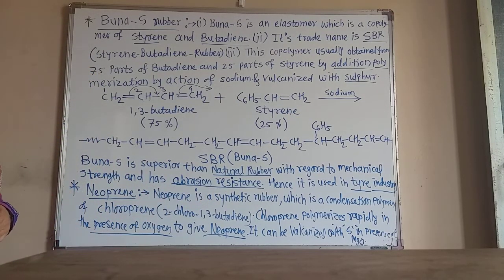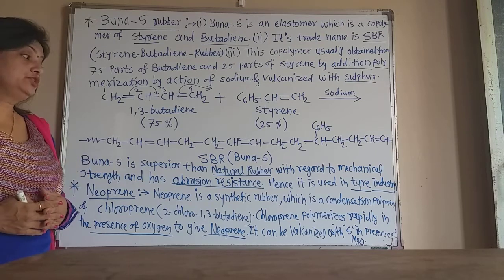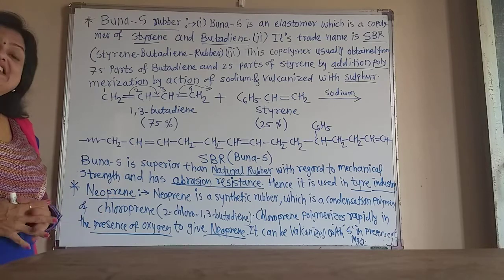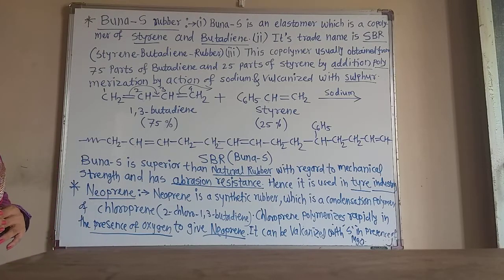There are no abrasion scratches on this polymer, so it is used in the tire industry. Remember that, tires of vehicles are made using this Buna-S rubber, styrene butadiene. It is the very important use of styrene butadiene rubber, for making tires.